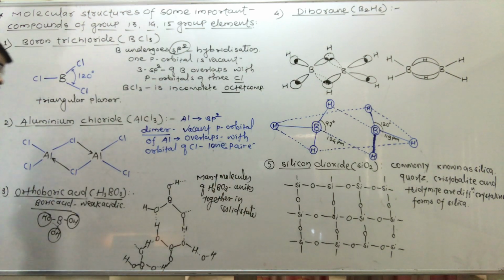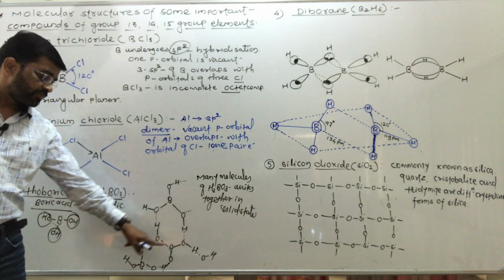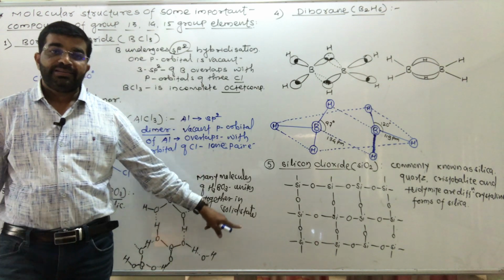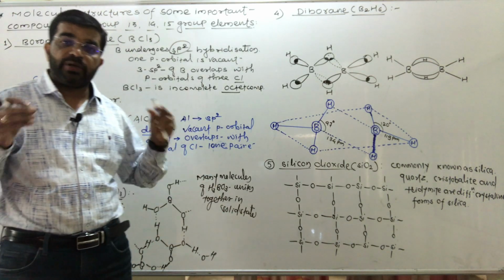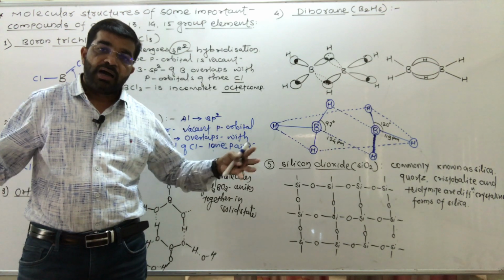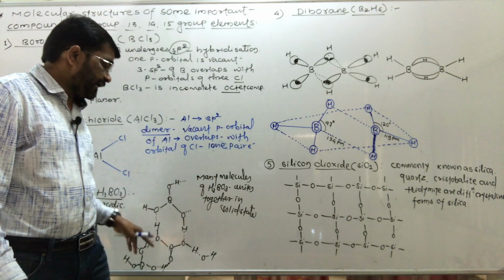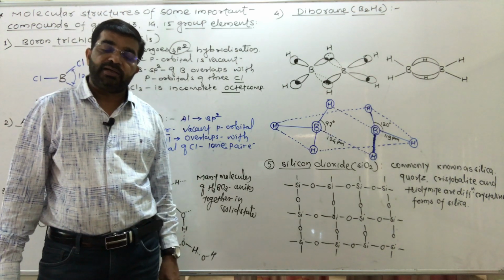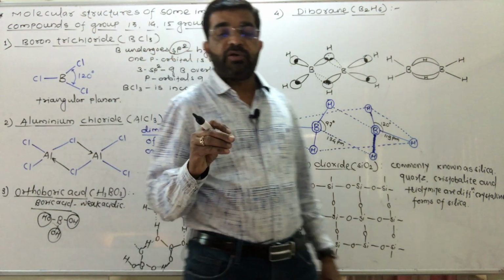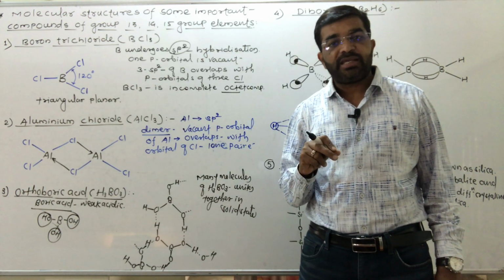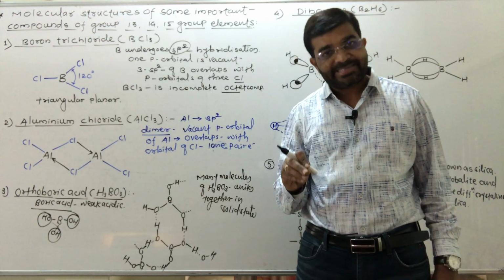Many molecules of boric acid unite together. This is the molecular structure of boric acid: many H3BO3 molecules are held together by intermolecular hydrogen bonding. And one point you have to remember is that boric acid is used as a mild antiseptic.